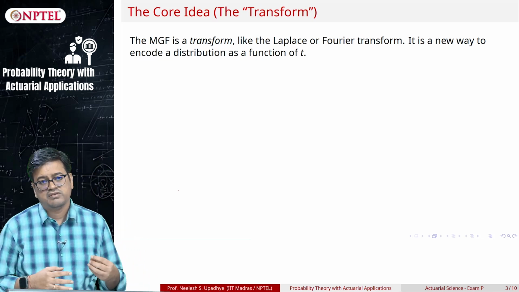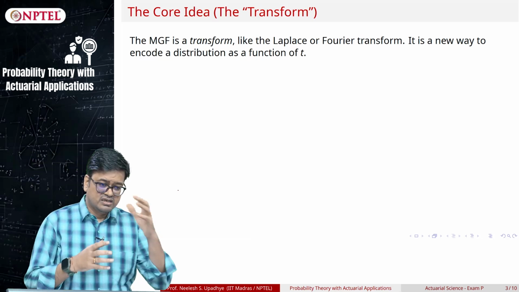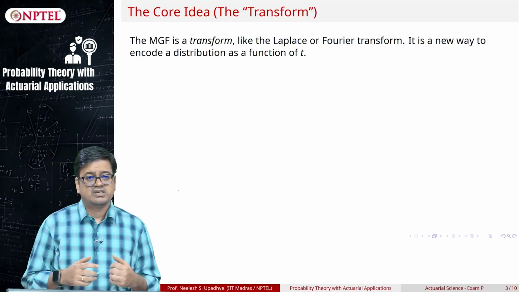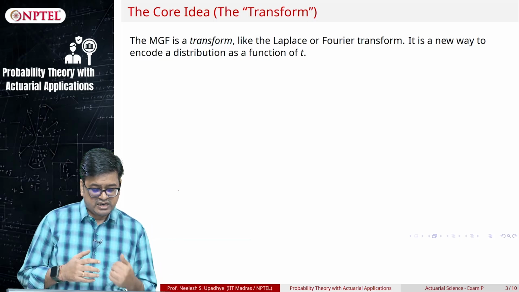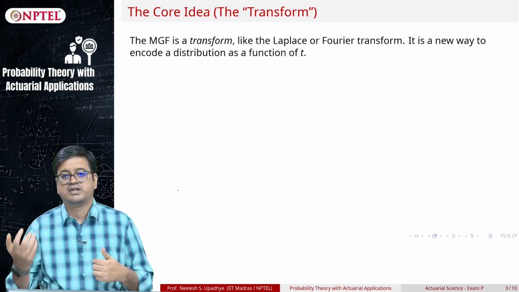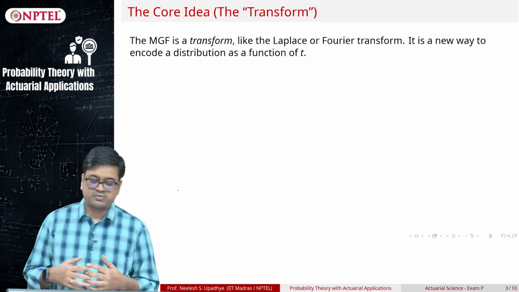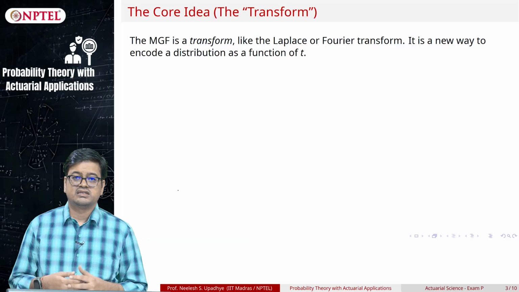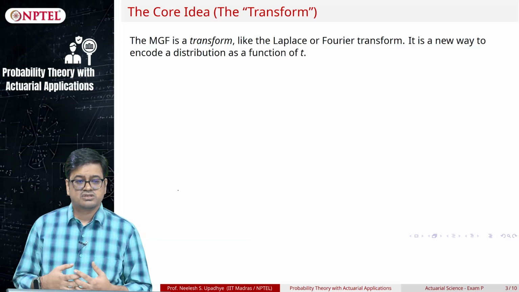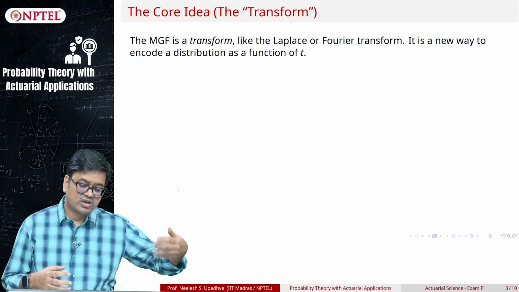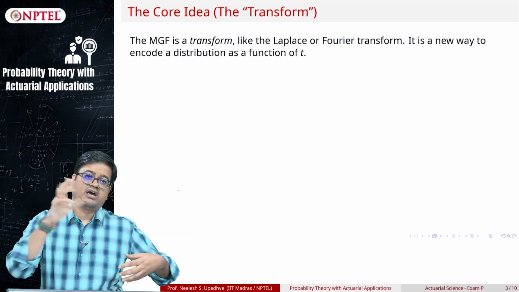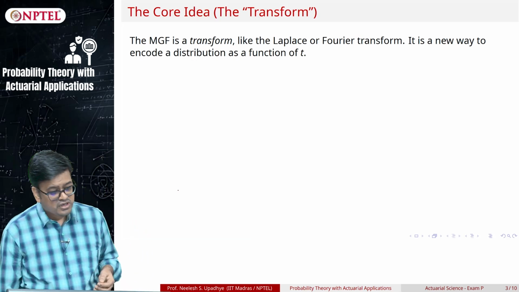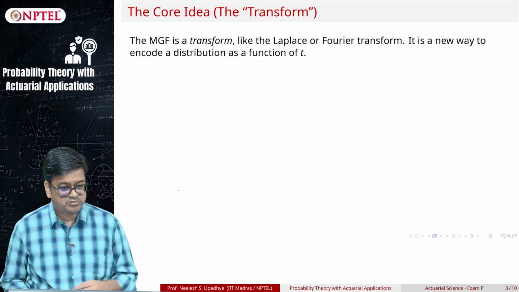What I need to do is get everything summed up in one function, and that function will transform these PMFs to a different dimension. It's similar to what we studied in Laplace transform or Fourier transform while studying ordinary differential equations. So we want to encode the knowledge of the distribution into another function, which is a transform of that distribution. So that tool is the MGF.